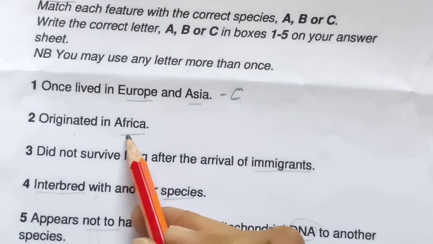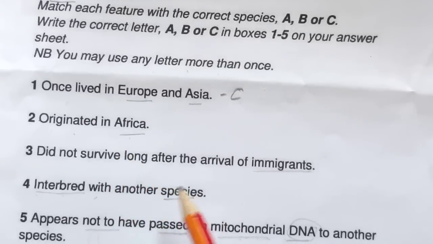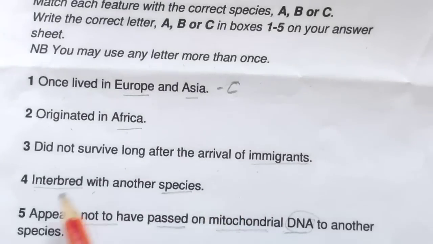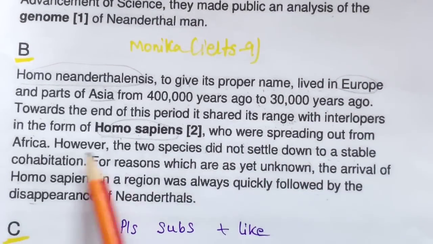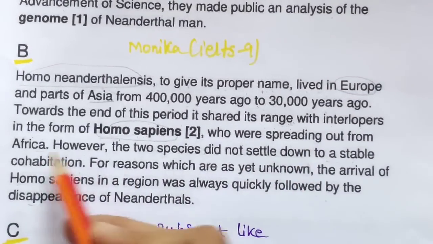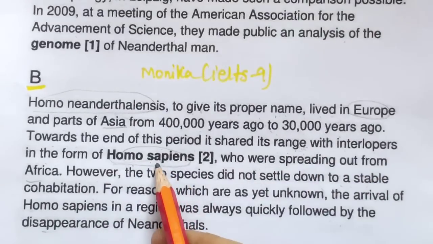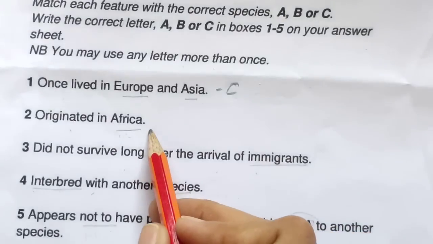Now coming to the next question, originated in Africa. Again and again you have to look at the questions. Did not survive long after the arrival of immigrants, interbred with another species, appears not to have passed on this DNA. Okay, so who were spreading out from Africa? Africa is also there, see this. So they are talking about this species who were spreading out from Africa. So for this option I will be putting option B.